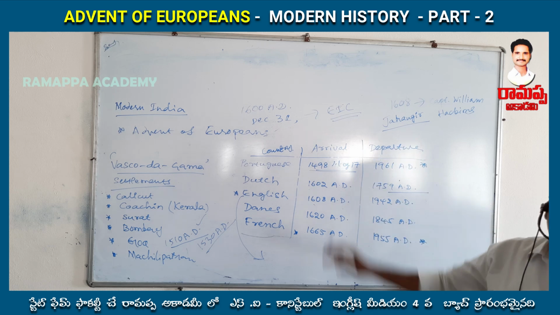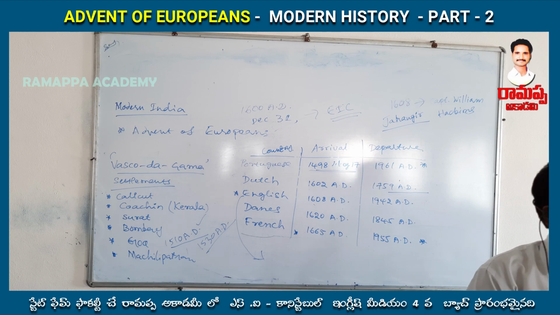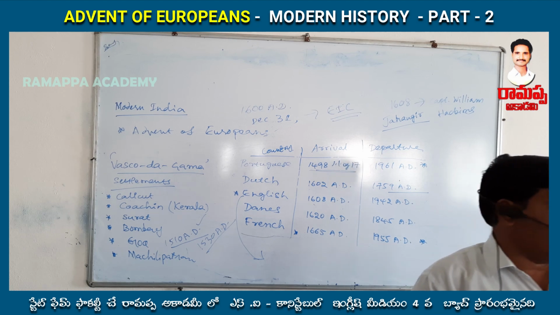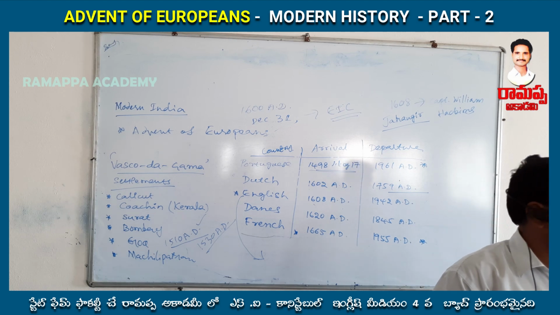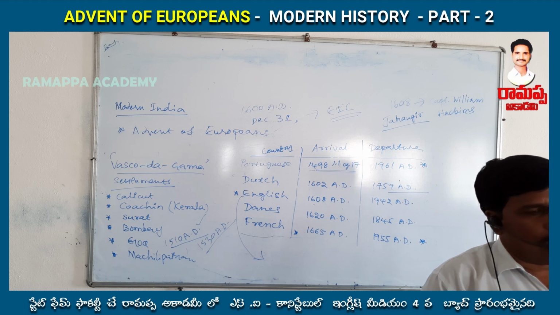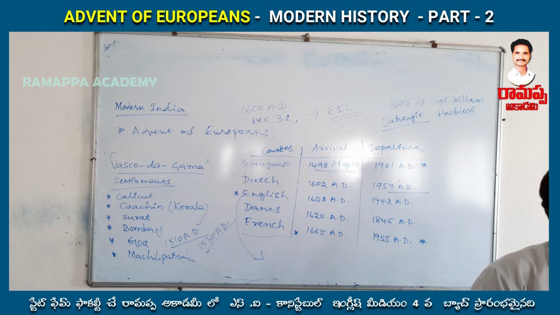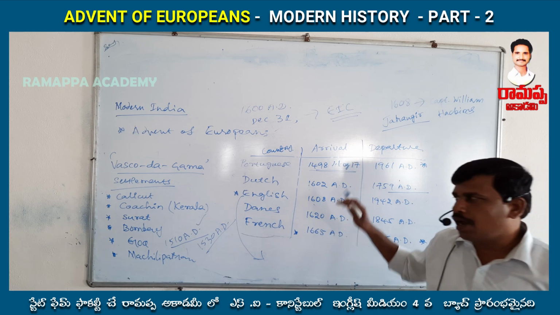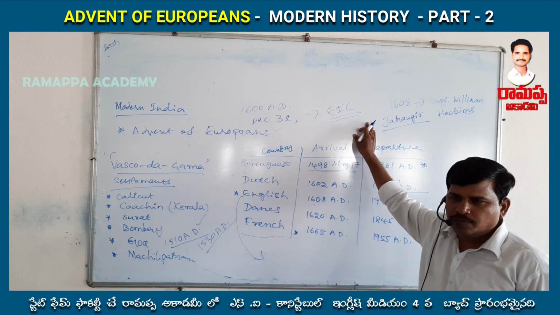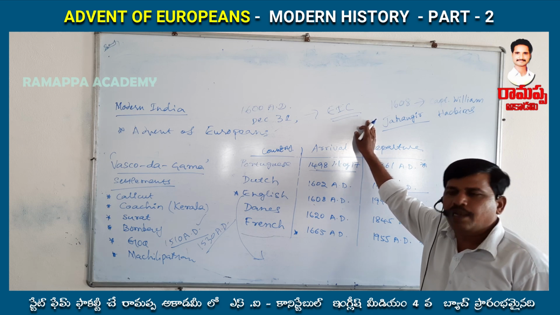Finally, Captain William Hawkins fought with the Surat natives and the Portuguese, and he won in that battle. In those circumstances, the great Mughal king Jahangir issued a farman and gave permission to start a trade center or settlement in Surat. So that is the story of how the English started a settlement in India.